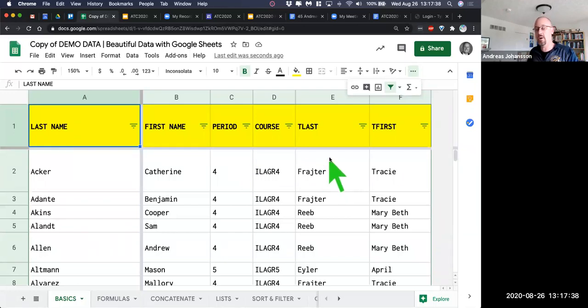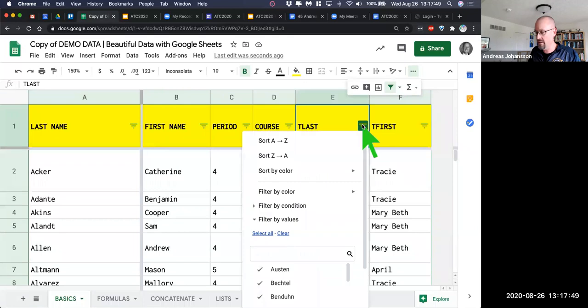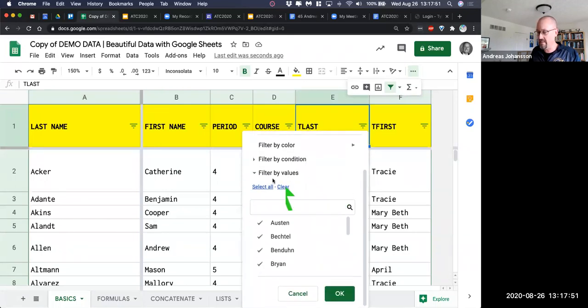In this case, I only want to see Tracy Frater. So we're going to pick on Tracy here. We're only going to select Tracy Frater students. So here's how we do it. We come into the last name, click there, and scroll down. Instead of showing all of these values, and look at how it reads through that whole column, it knows that there are values in there and it knows what they are. And so now you can say, show me only what's checked.